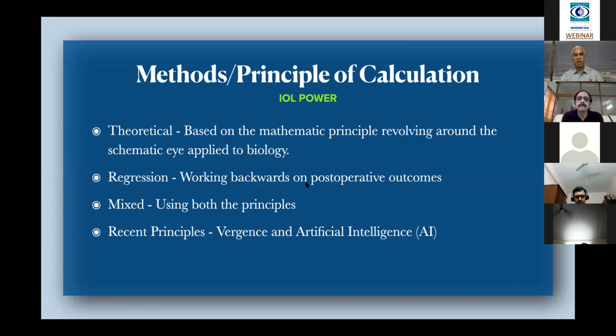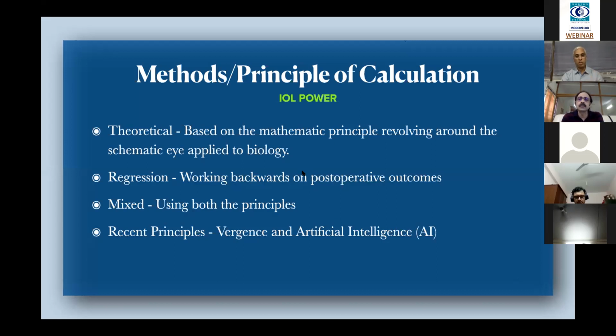And later on, after the theoretical method, we realized that is not the only way of measuring it. Then they progressed to regression methods. Then they realized that with the regression method alone we cannot get good results unless we combine both the theoretical and the regression methods.